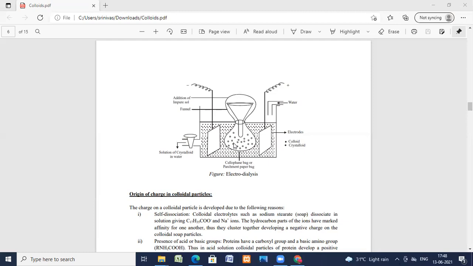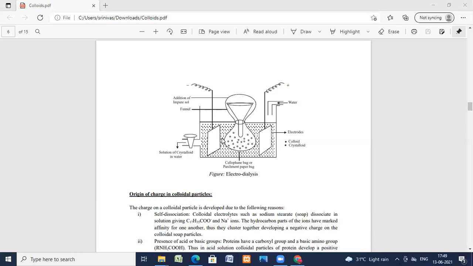Ultracentrifugation is also one of the processes. The sol particles are prevented from settling down under the action of gravity by kinetic impacts of the molecules of the medium. However, the settling force can be enhanced by using high-speed centrifugal machines having different revolutions per minute. That way also you can do it.